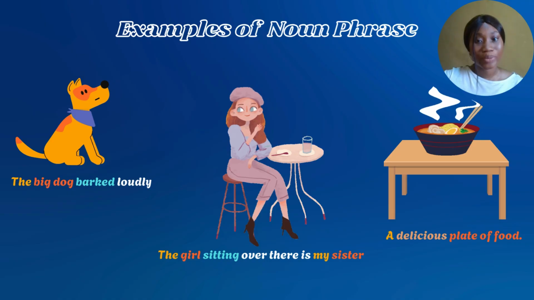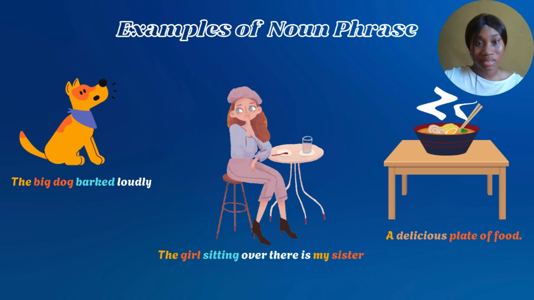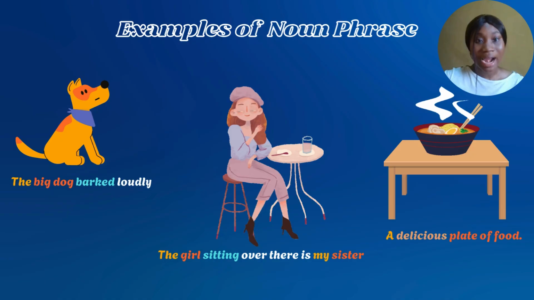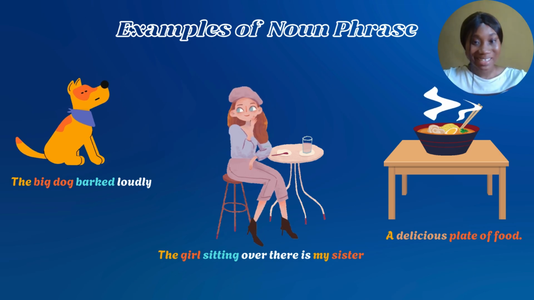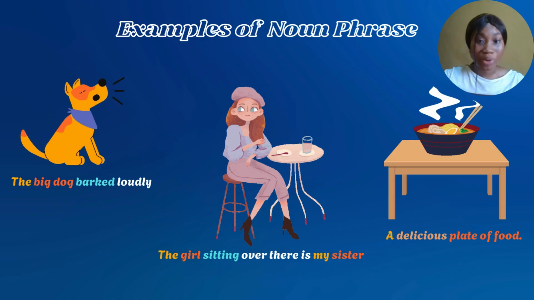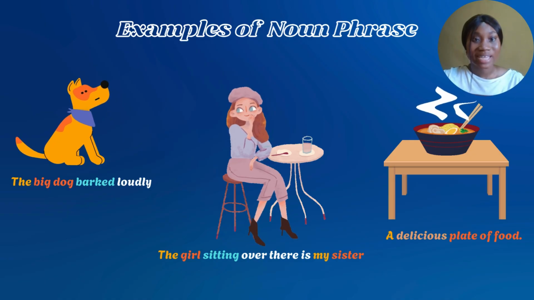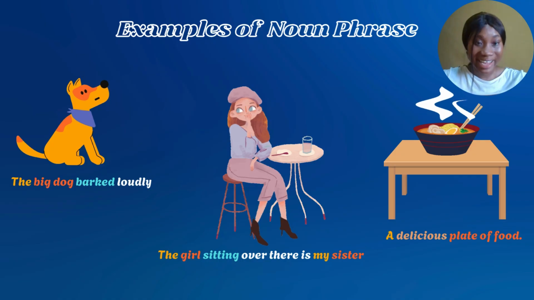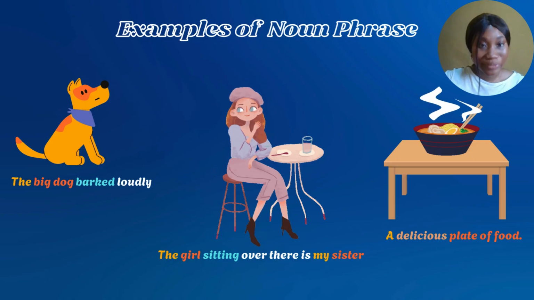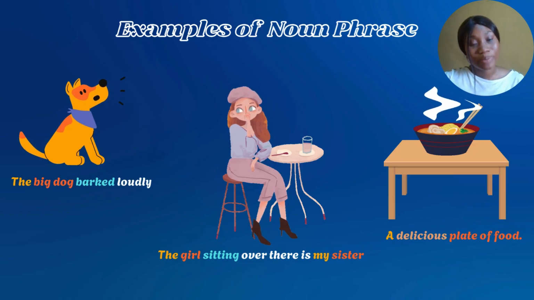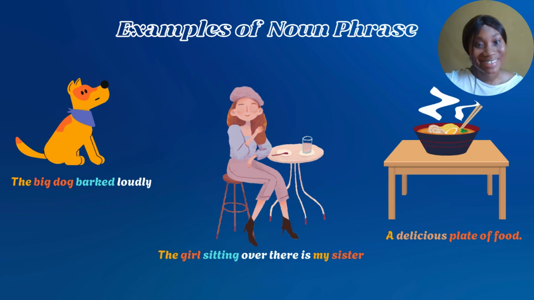I have another example. The girl sitting over there is my sister. So we have so many girls out there, and I want to let you know which one is my sister. So I try to describe her, that the girl sitting over there, that's my sister, or I can even describe the clothes she's wearing or what she's doing. But I decided to go by saying the girl sitting over there is my sister. Then I also have a delicious plate of food. So I'm trying to describe the plate of food, that the food is delicious.